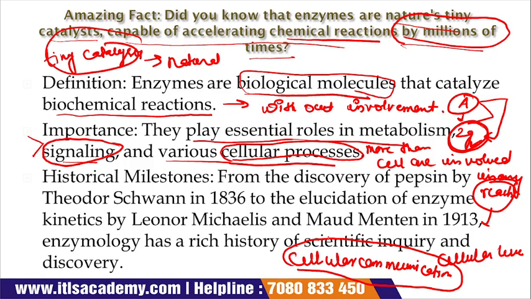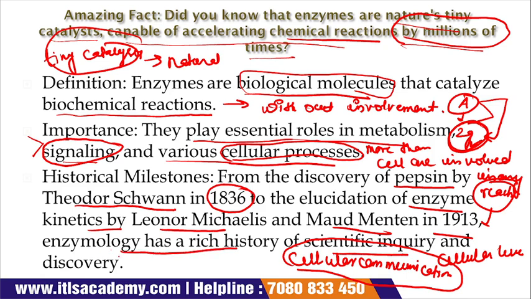Now see the historical milestones of enzymes. Pepsin is an enzyme. It was described in 1836 by Theodor Schwann. Then in 1913, Maud Menten and Leonor Michaelis developed enzyme kinetics. Enzymology has a rich history of scientific inquiry and discovery, but these two discoveries are very important and basic discoveries.